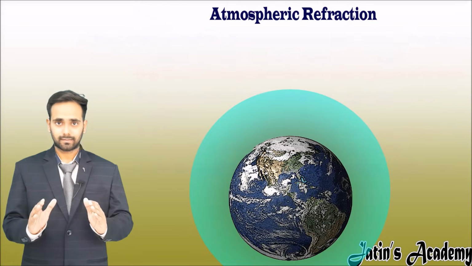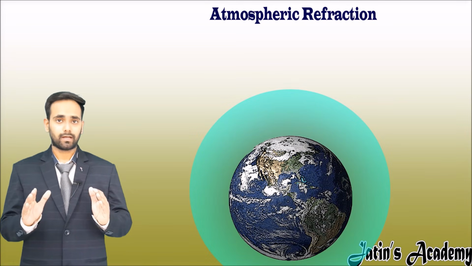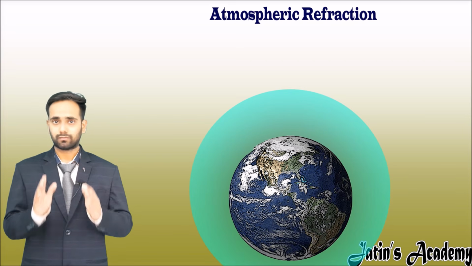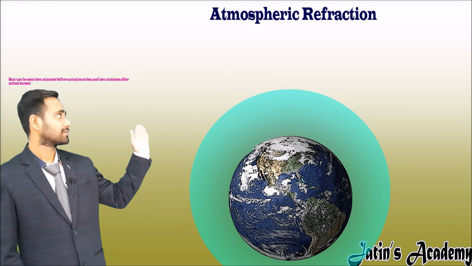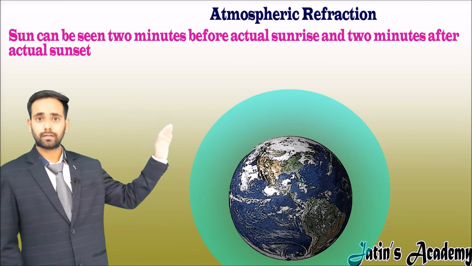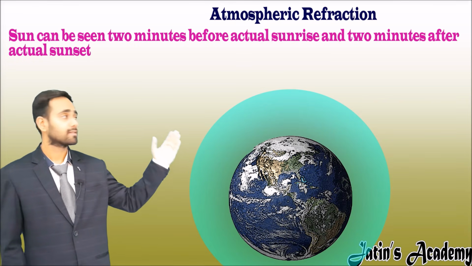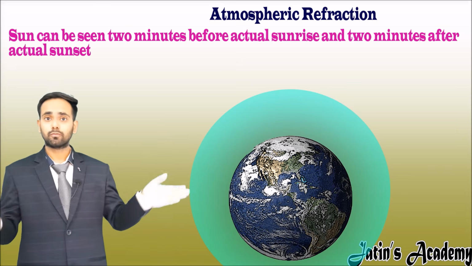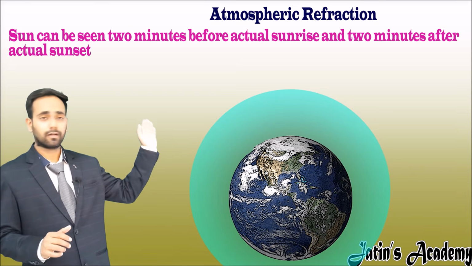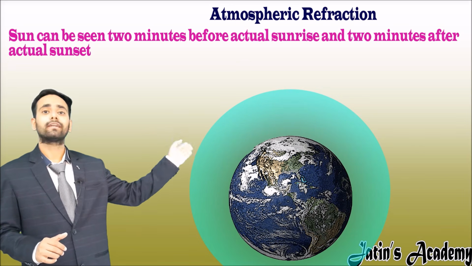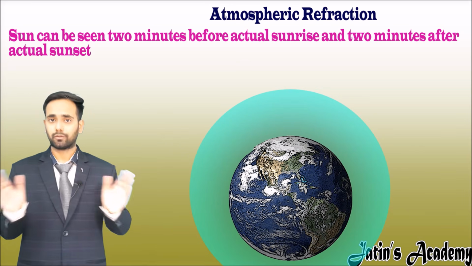Now let us understand the natural phenomena occurring due to atmospheric refraction. Our first natural phenomenon is that the sun appears 2 minutes before the actual sunrise and 2 minutes after the actual sunset. It means we can say there is an advance of the sunrise and a delay of the sunset by 2 minutes.